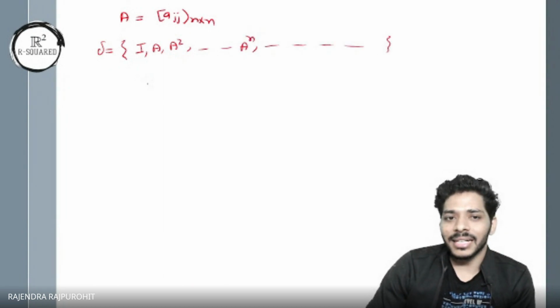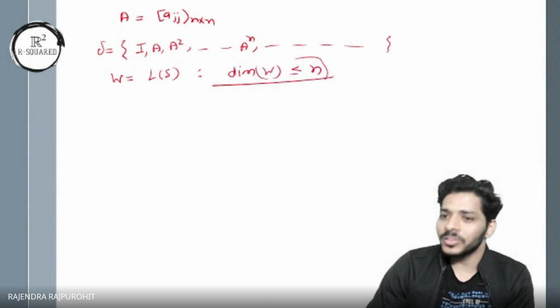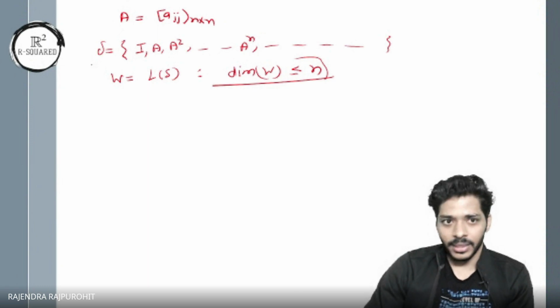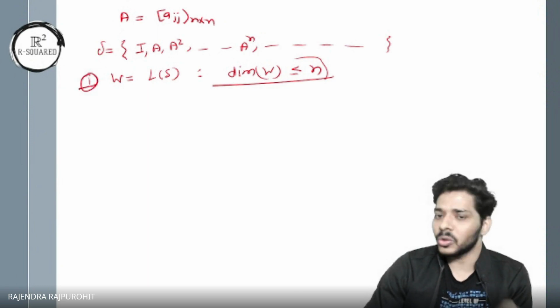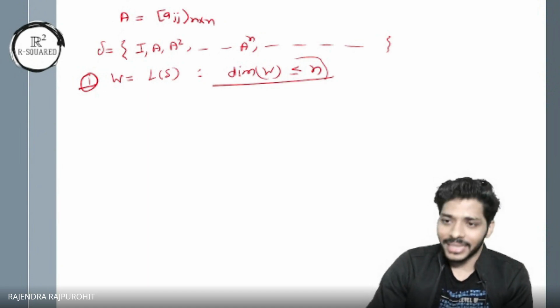Then one guarantee is there: if you take W equal to the linear span of S, then we are sure that the dimension of W is never exceeding n. Why is that? Because of the characteristic polynomial, right? So that becomes the first result. Now what I'm saying is, will it be exactly n, or can it be less? That is an interesting question.